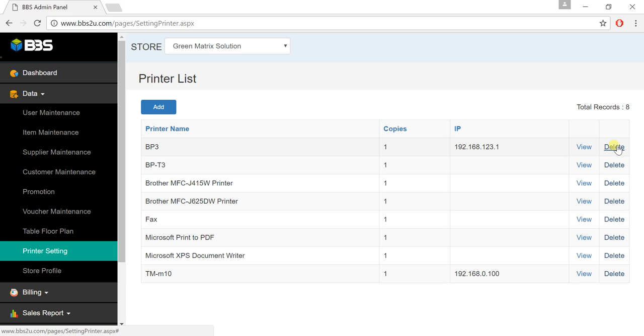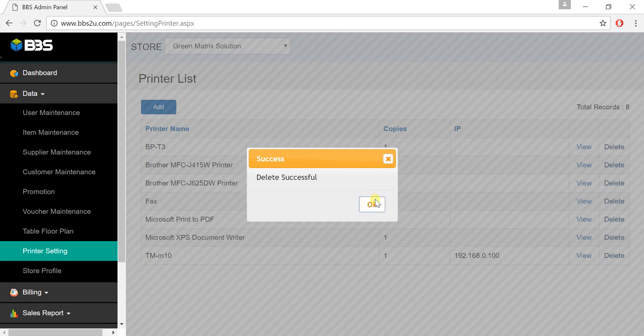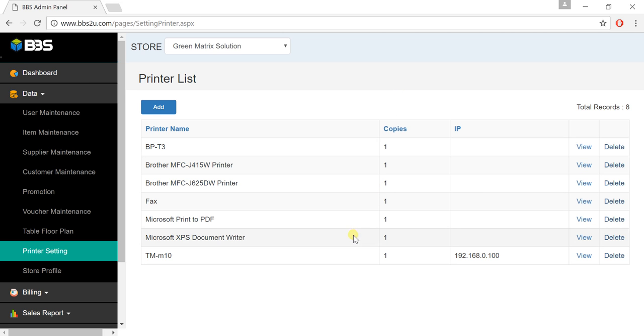So if you want to delete, just check this delete. The record will be deleted by printer, and this is how to use the printer setting.